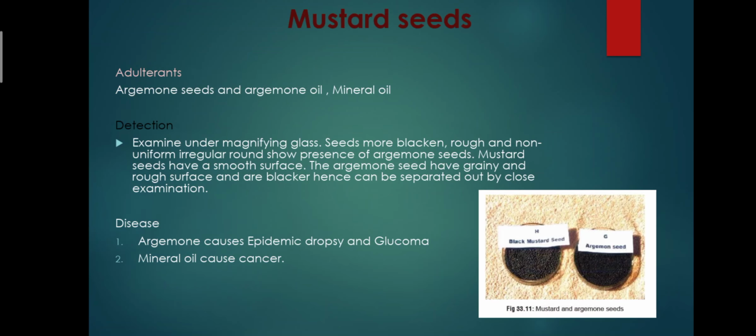Next one is mustard seeds. Adulterants that are used in mustard seeds are argemone seeds, argemone oil, and mineral oil. Detection: examine under a magnifying glass. Seeds that are more blackened, rough, non-uniform, and irregularly round show the presence of argemone seeds. Mustard seeds have a smooth surface. The argemone seeds have a grainy and rough surface and are blacker, hence they can be separated out by close examination.